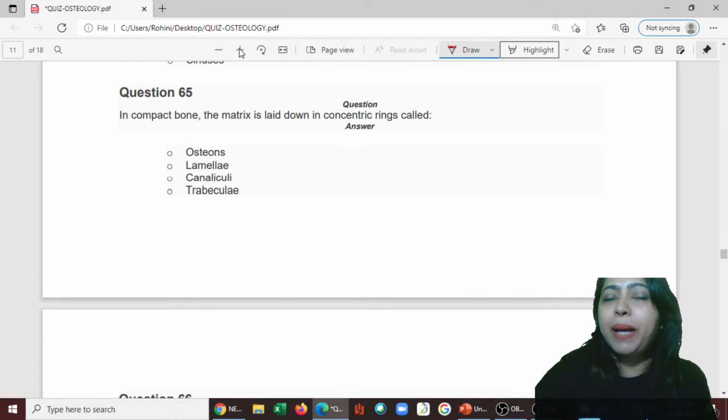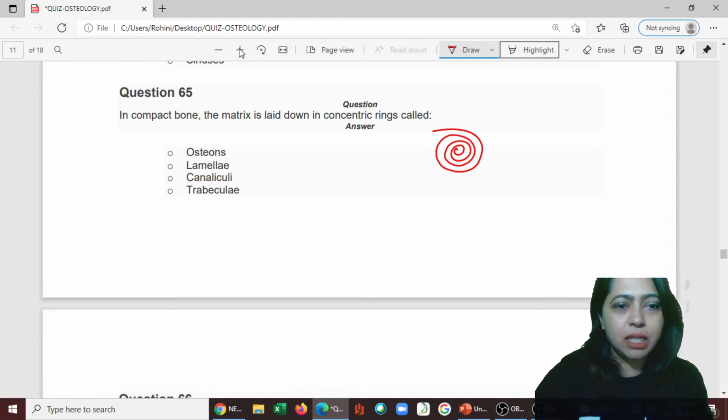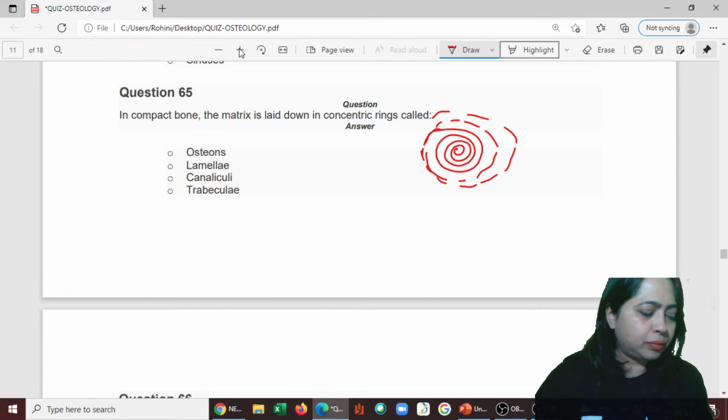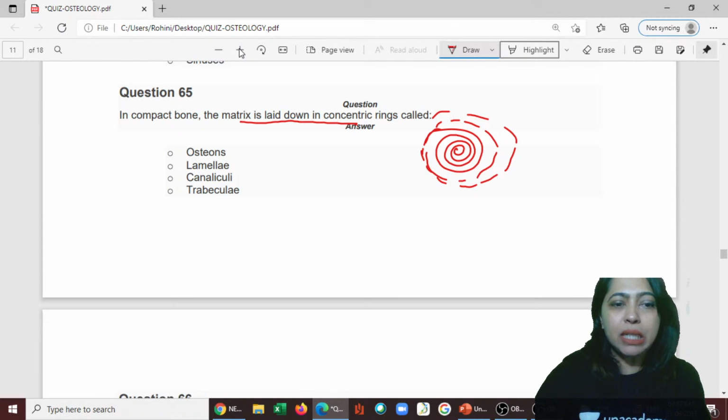65. In compact bone, the matrix is laid down in concentric rings like this. What are these rings called? Are they called osteons, lamellae, canaliculi? It is not canaliculi. It is not trabeculae.